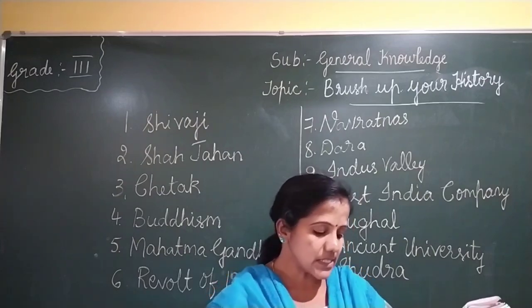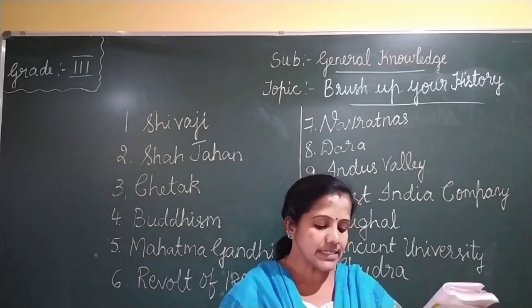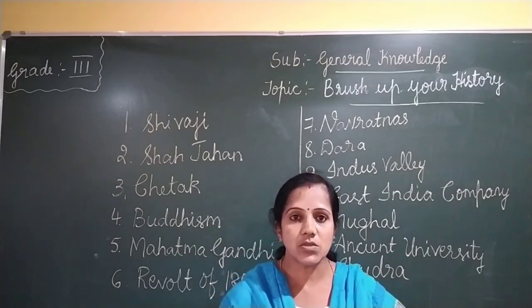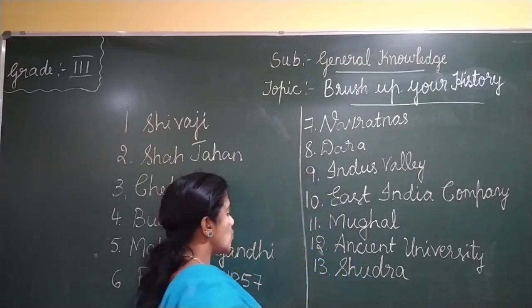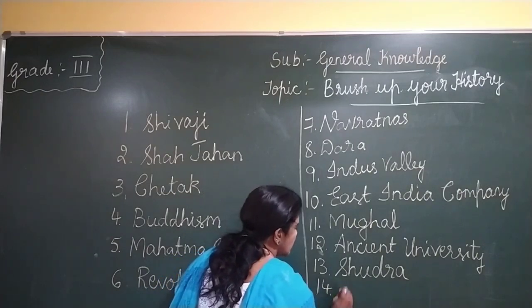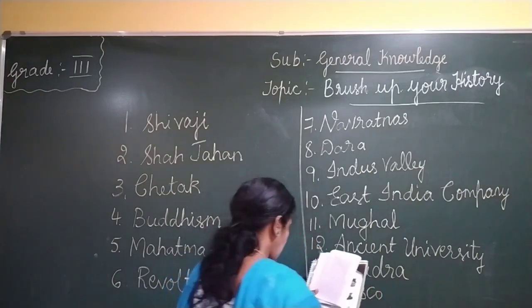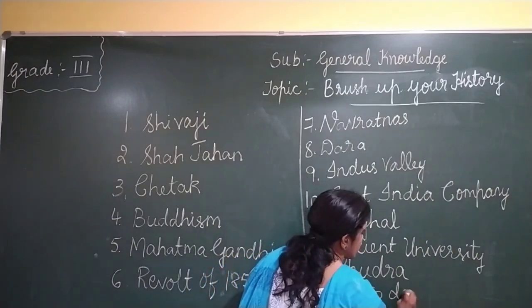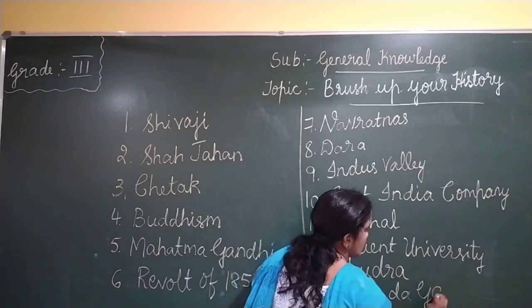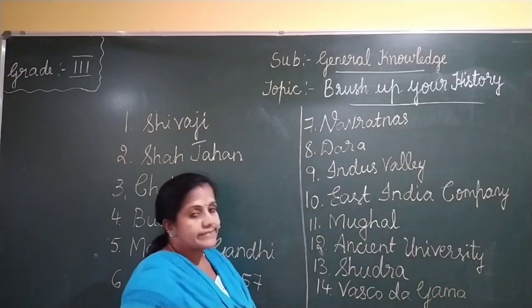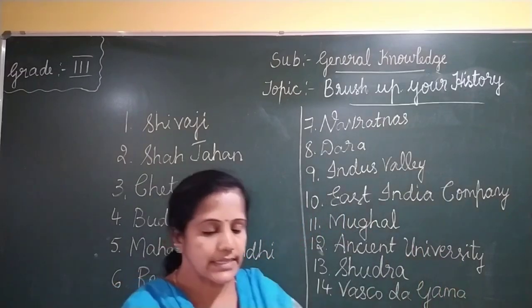The 14th is, who discovered a sea route to India? It was Vasco da Gama. The 14th is Vasco da Gama. So Vasco da Gama discovered a sea route to India.